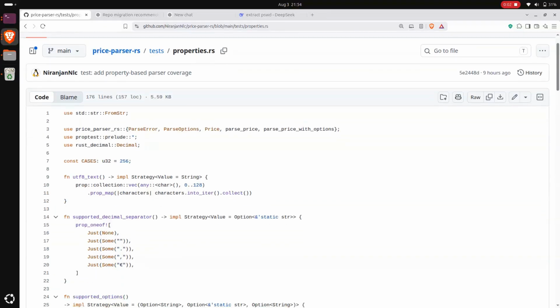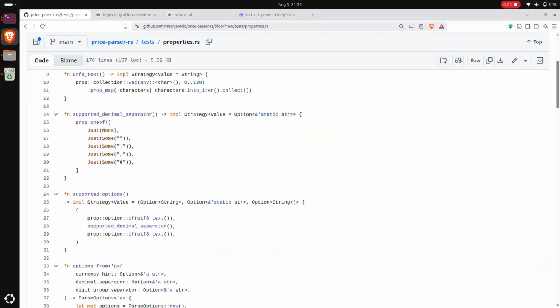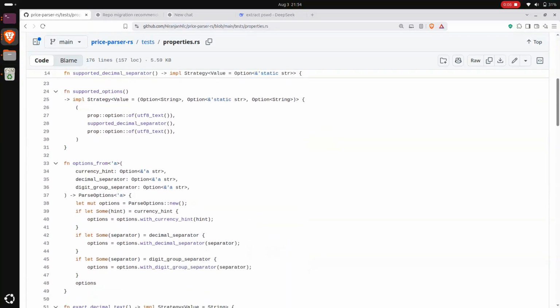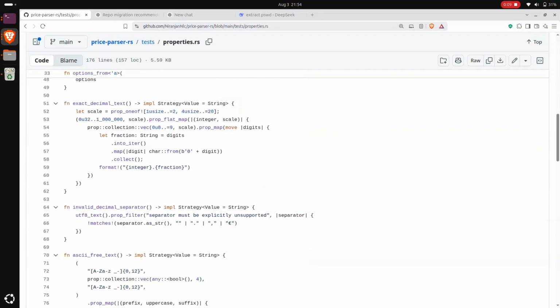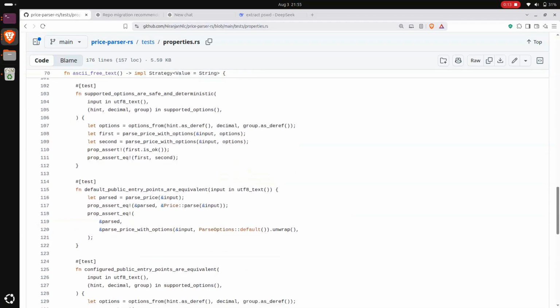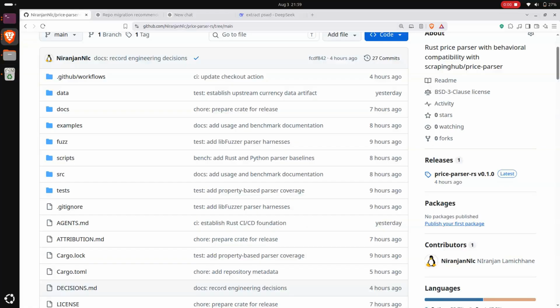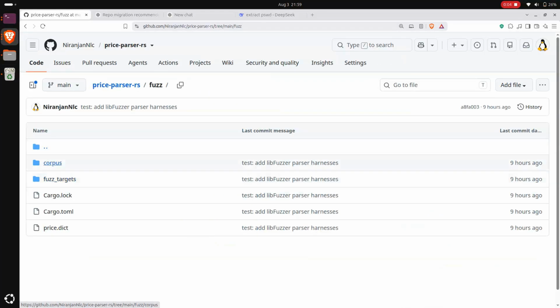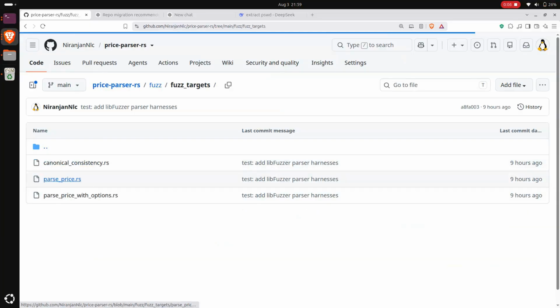Once everything matched, I went further. I added random input tests to check that the Rust parser handles any weird text, gives number accuracy, and follows all settings no matter what you throw at it. Also set up three extra fuzz testing tools to hammer the normal parser, its settings, and the API output for any hidden bugs.